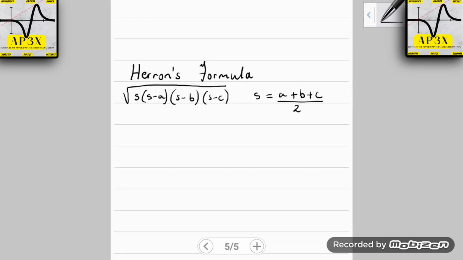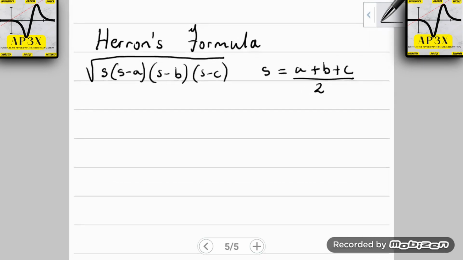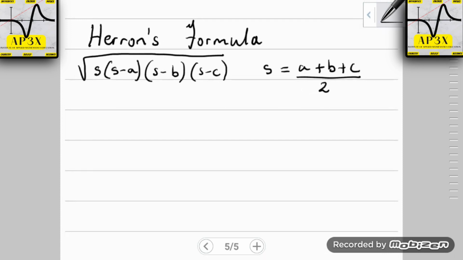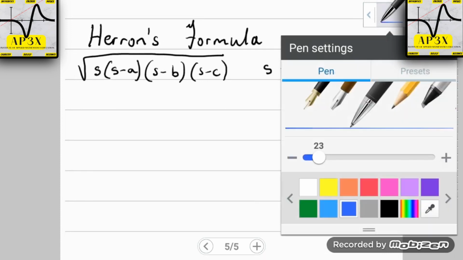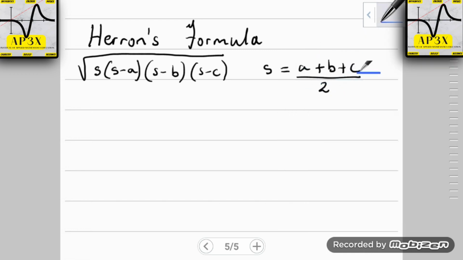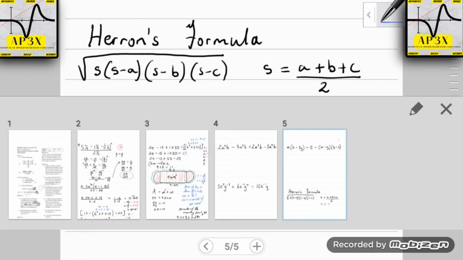And s, for everyone's information, stands for the semi-perimeter. So for the semi-perimeter, what we're looking at is half of the perimeter of this particular triangle. So s would be equal to, let me go back and make certain that we have the numbers correctly.